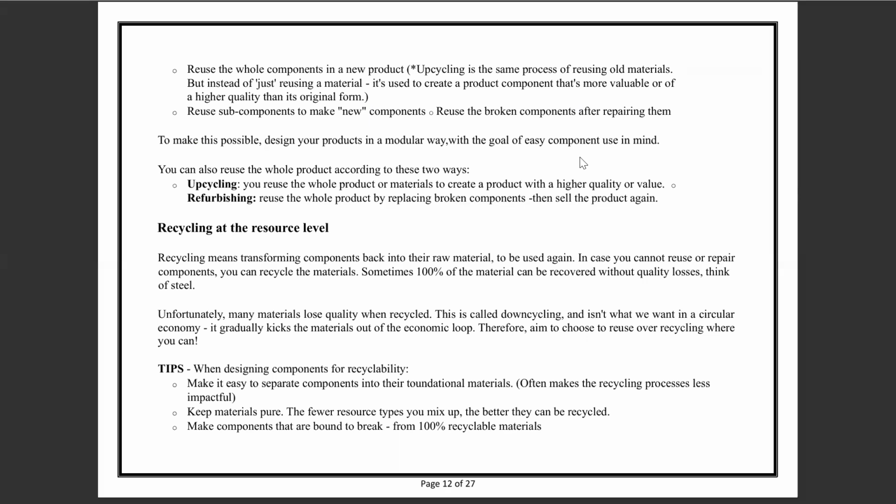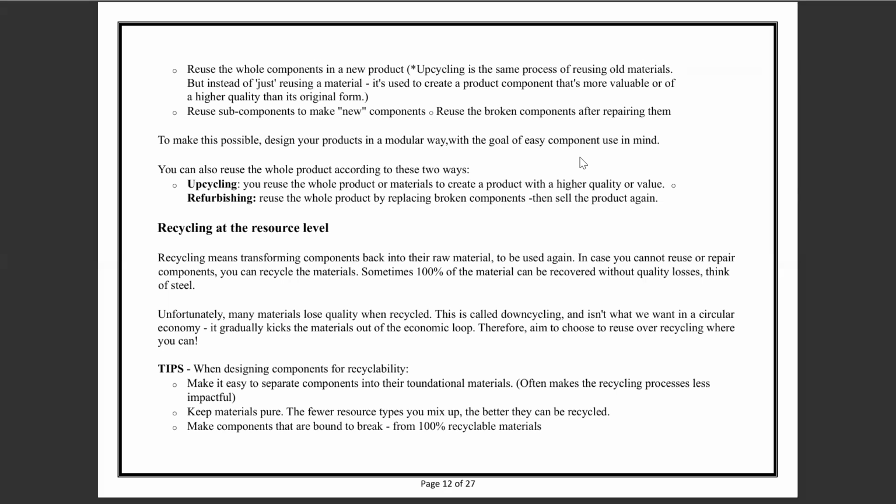You can also reuse the whole product in two ways: upcycling and refurbishing. Upcycling involves the reuse of a whole product or material to create a product with higher quality or value, and refurbishing involves the reuse of the whole product by replacing broken parts and then selling the product again.